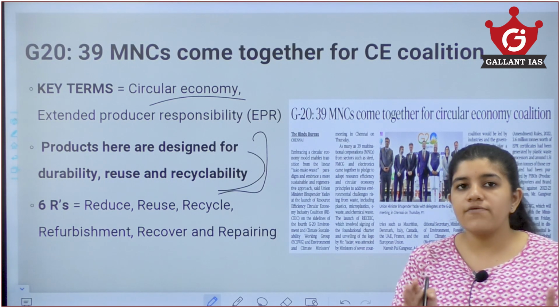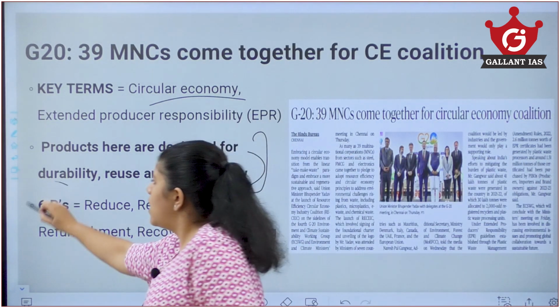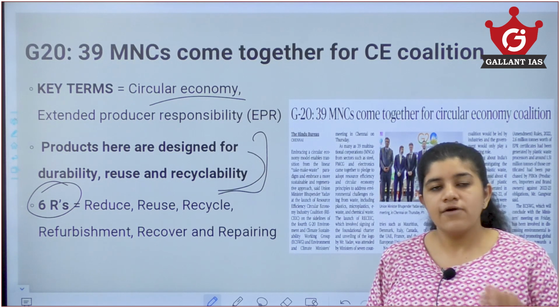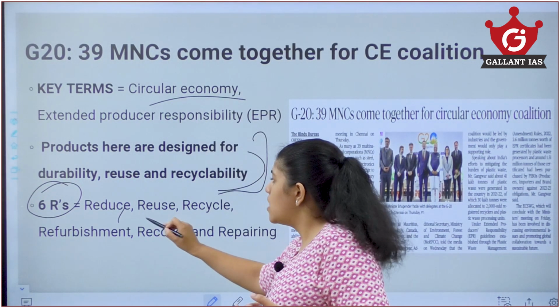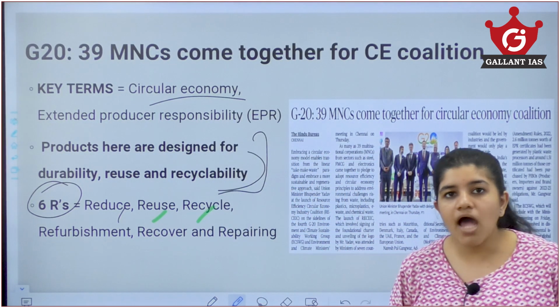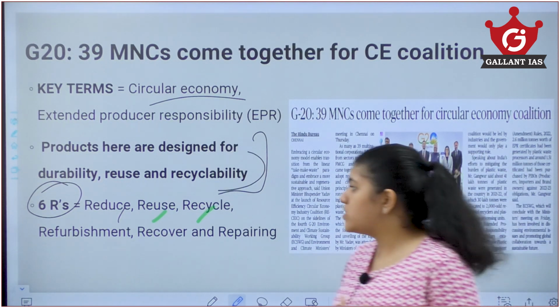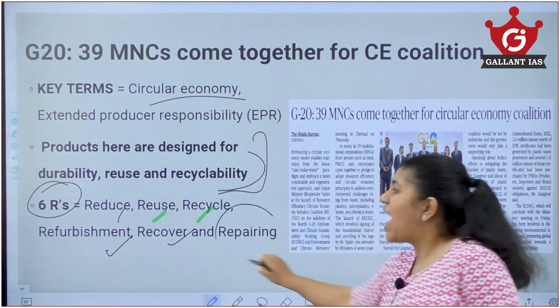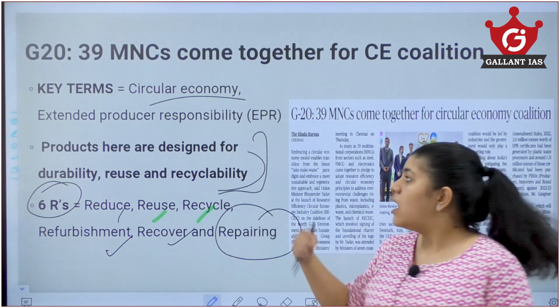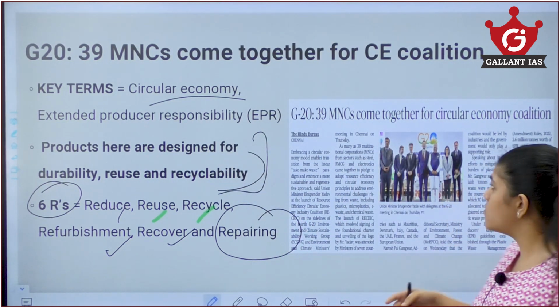Also the concept of 6R comes under the circular economy. We know 3R, that is reduce, reuse, recycle. Here it is 6R that we talk about. We are adding 3 more, that is refurbishment, recover and repairing. So, we can use it for a long time and with durability.